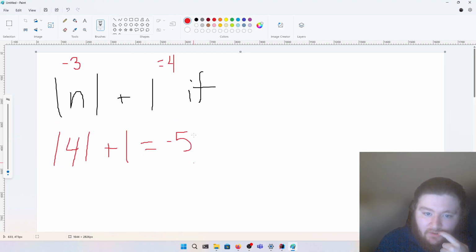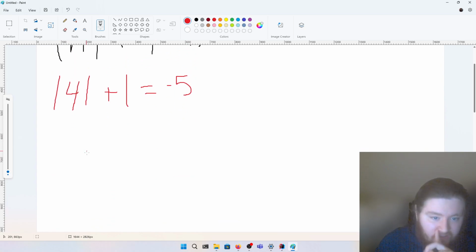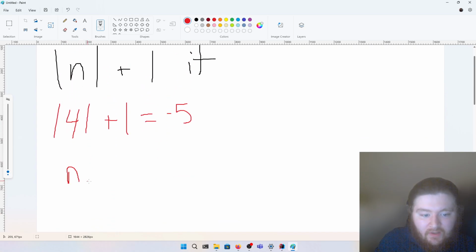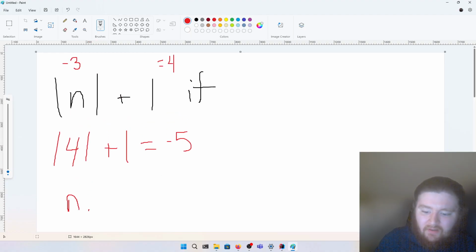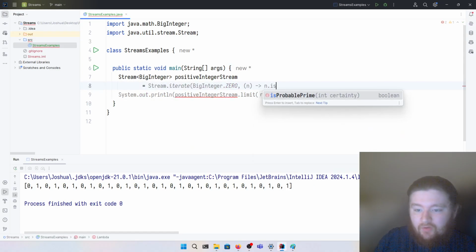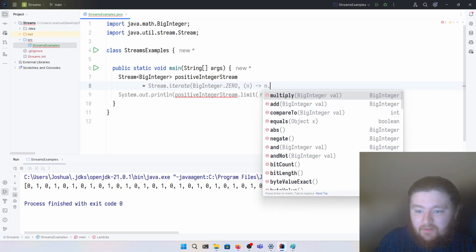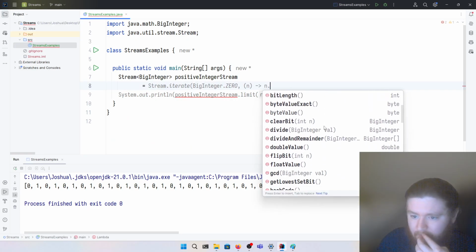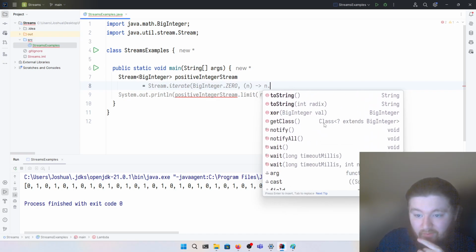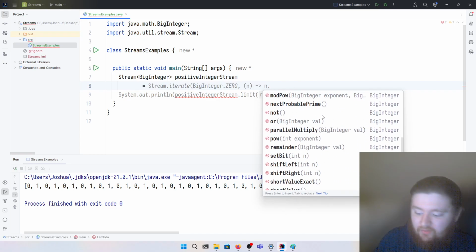So what we can do is have a ternary operator. We can say if n is negative, and I believe there's a method in BigInteger that lets you do this, but if not, we can just do the compareTo trick. Let's see, is there one? Well, there is a quick way to do it, but I'd rather not say what that is. So yeah, we'll just do the compareTo.